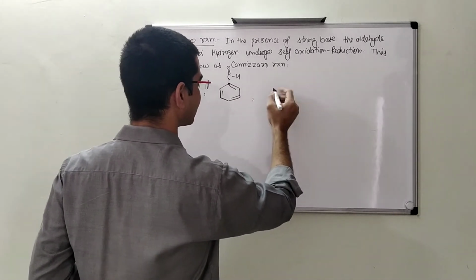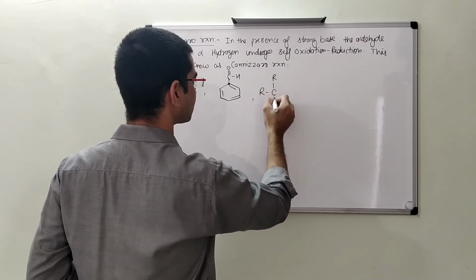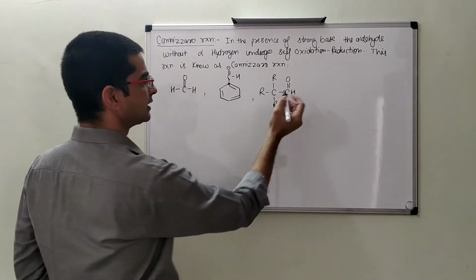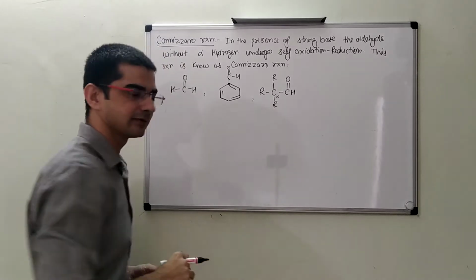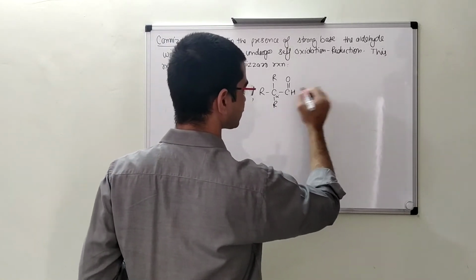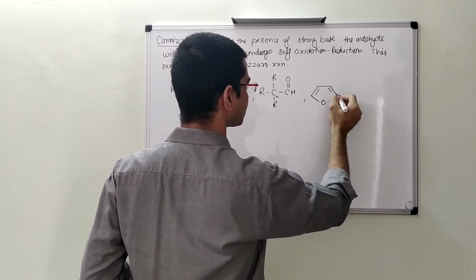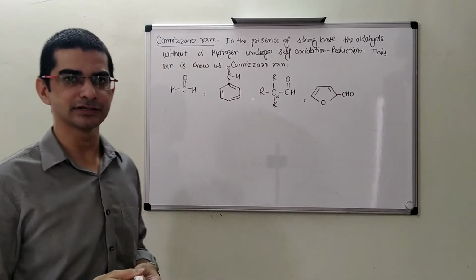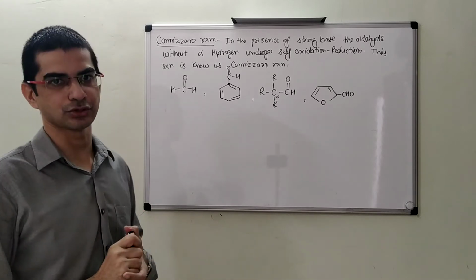Trialkyl acetaldehyde, R, C, C double bond O, H. This is the aldehyde group and this is the alpha carbon, and this carbon does not have any hydrogen. Or heterocyclic aldehydes like this. These are some common aldehydes which do not have alpha hydrogen, and these aldehydes can give the Cannizzaro reaction.